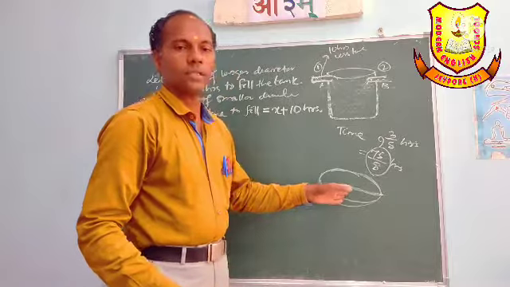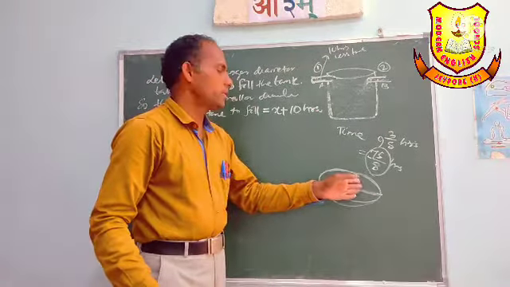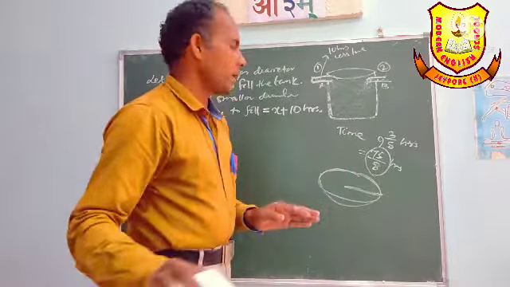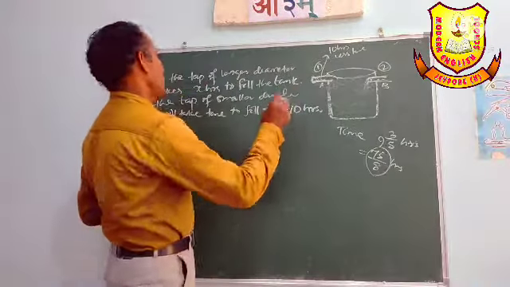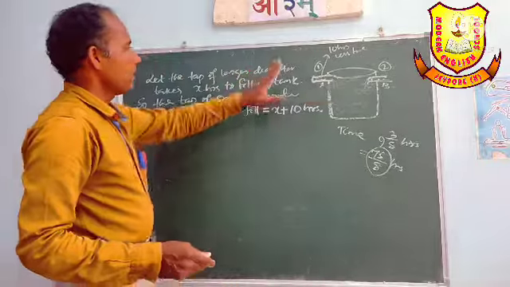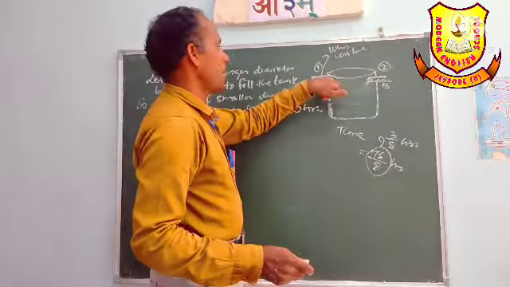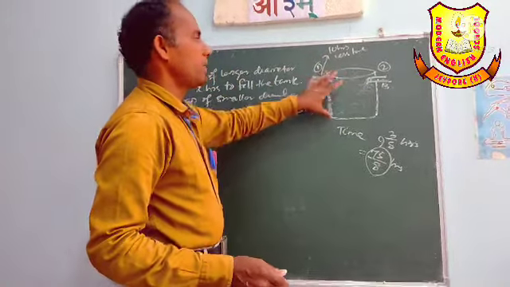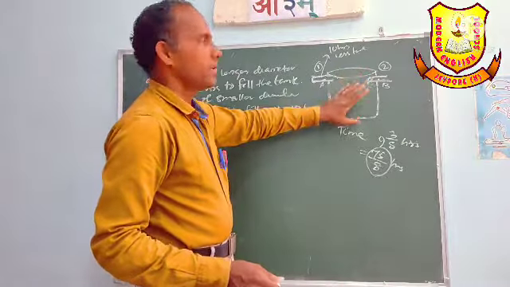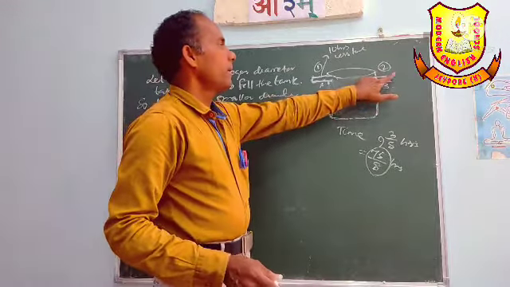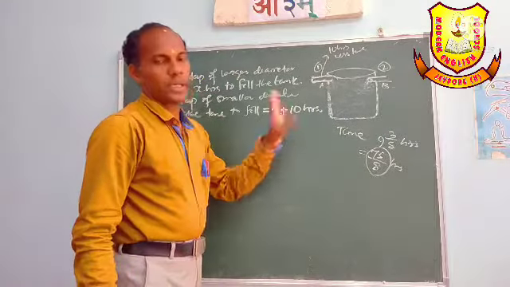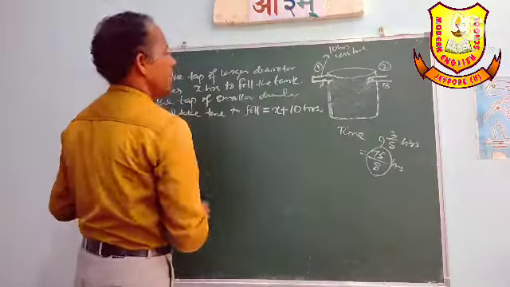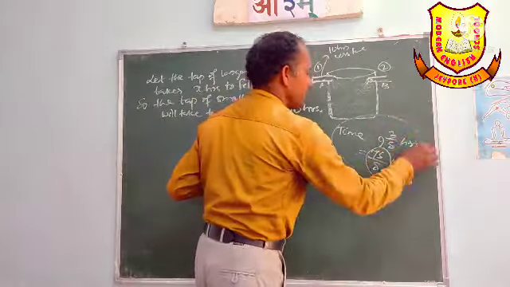If the radius is more, its volume will be more. So more water will flow. That's why when the tap of larger diameter takes x hours to fill the tank, the tap of smaller diameter will take x plus 10 hours. Now, both together have taken this much time.